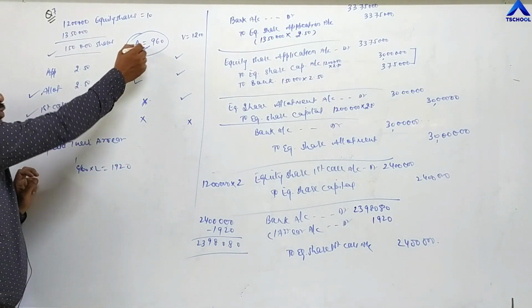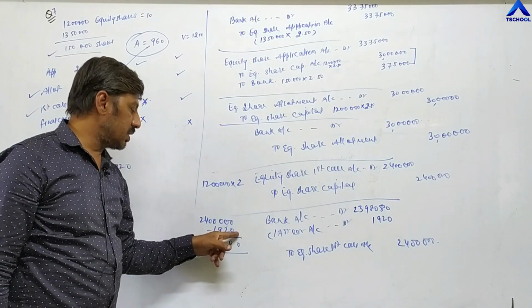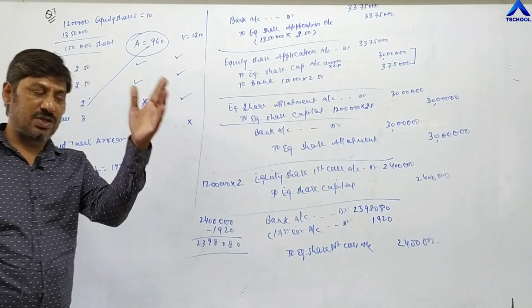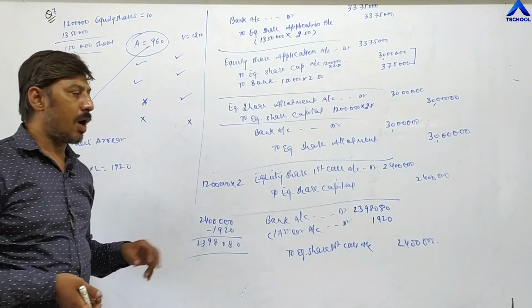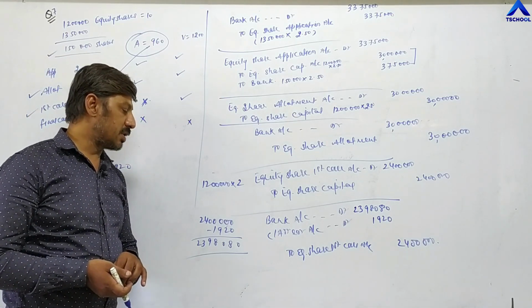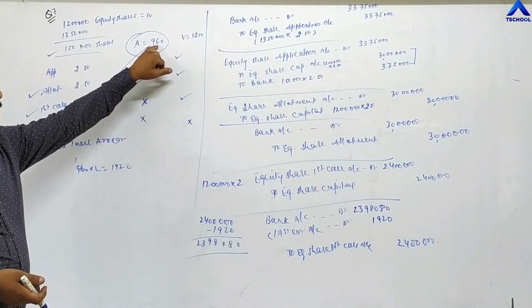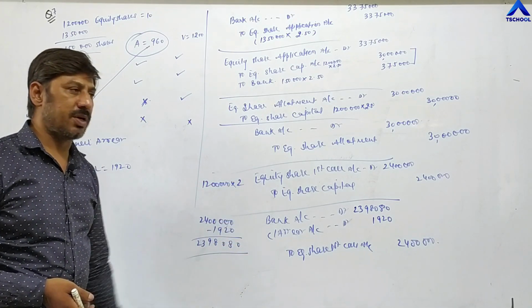So 960 into 2, total she has not paid 1,920 rupees out of 24 lakh. So the entry for the first call is completed.